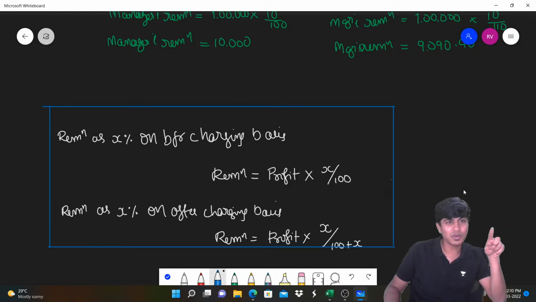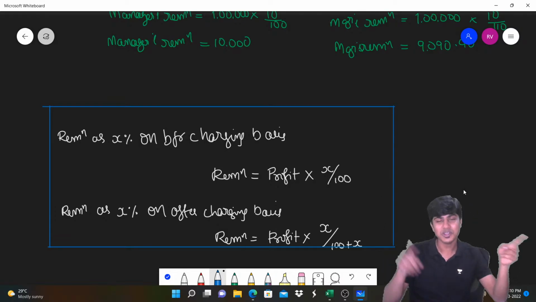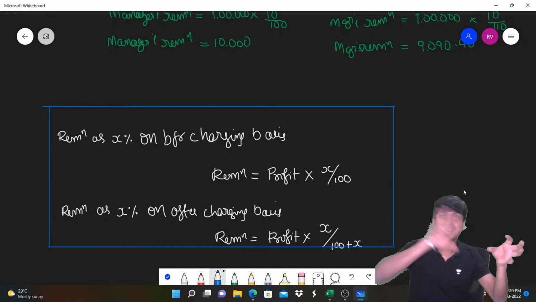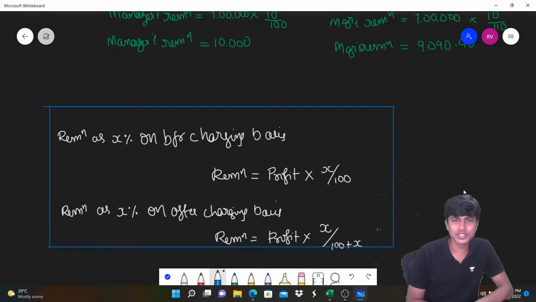Sales manager is saying I want 10% after general manager's remuneration. General manager says he wants 15% after charging sales manager's remuneration. So both of them want it after one another. How do we do it? That's going to be a very beautiful discussion. A lot of math is going to come in, and I'm going to teach you a beautiful method called the ding ding ding ding ding method, the ninja method. So we're going to do that in the next one.